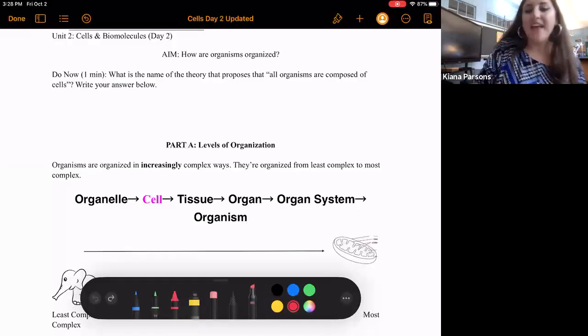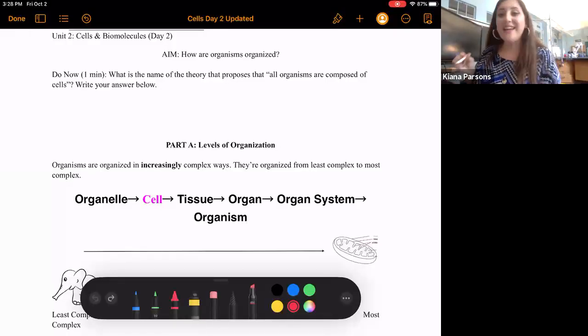Hello, welcome to Unit 2, Day 2. Today's aim is how are organisms organized? And we're going to talk about levels of organization in different organisms. So let's go ahead and begin. All right, so we're going to get started. And again, today's aim is how are organisms organized?